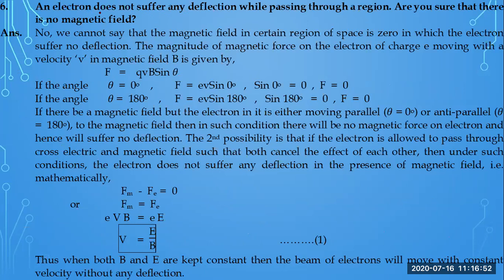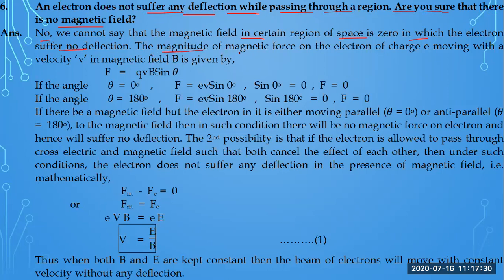Here we are. An electron does not suffer any deflection while passing through a region. Are you sure that there is no magnetic field? If the electron is not feeling any type of deflection, what does it mean? It means that there is no magnetic field. So here it is no. Why? Because we can't say that the magnetic field in a certain region of space is zero, in which the electron suffers no deflection, because already we have discussed in the previous problem.